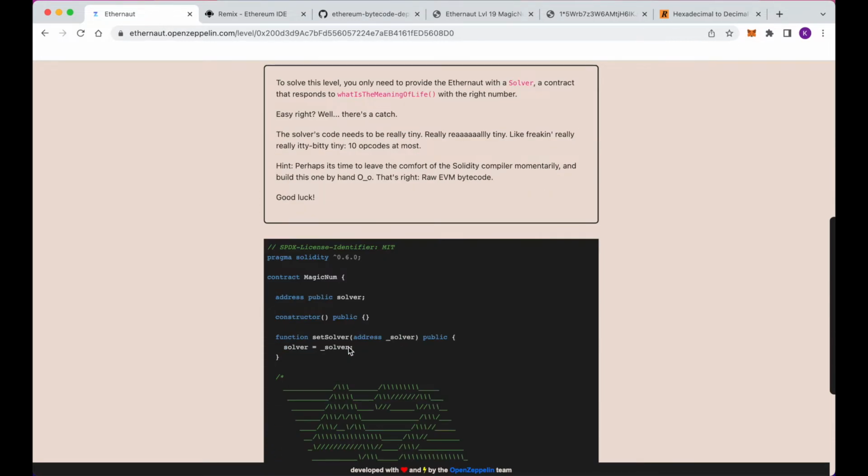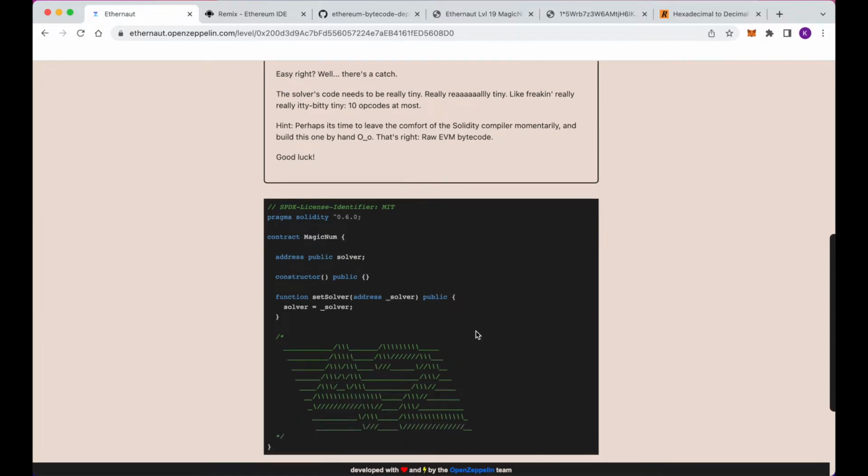The way we're going to solve this challenge is we're going to first create a normal contract in Solidity that returns the number 42, and we'll see what kind of bytecode that produces, and we'll analyze it and see if we can make our bytecode with 10 opcodes at most.